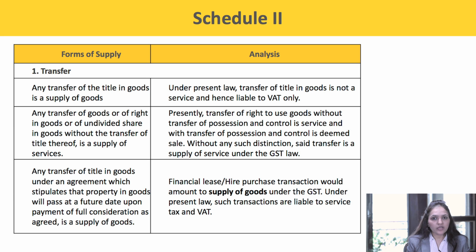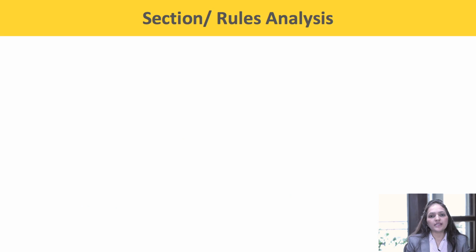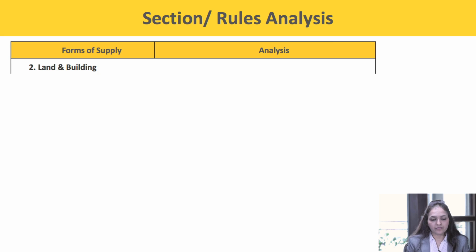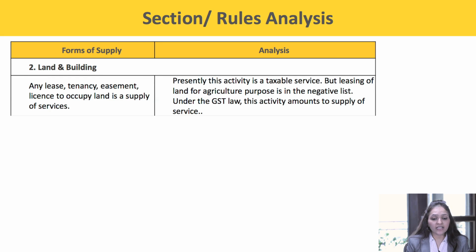Under the present law, such transactions are liable to both service tax and VAT. Second, land and building. Any lease, tenancy, easement, license to occupy land is a supply of service. Presently, this activity is a taxable service, but leasing of land for agricultural purposes is in the negative list. Under the GST law, this activity amounts to supply of service.